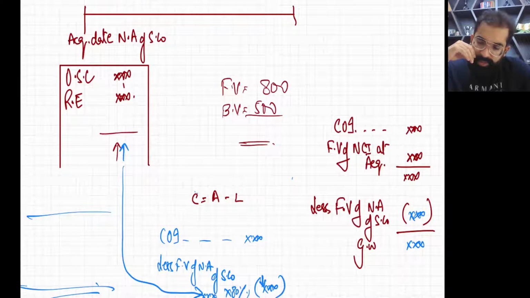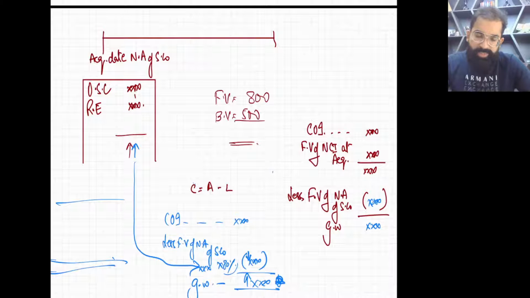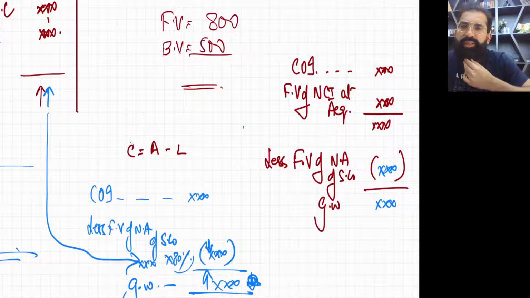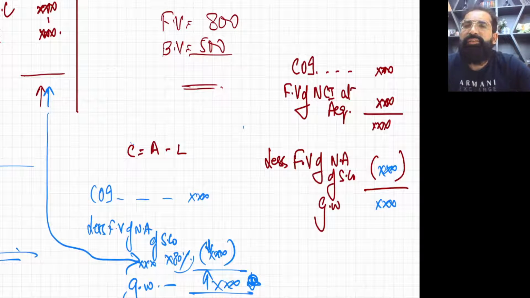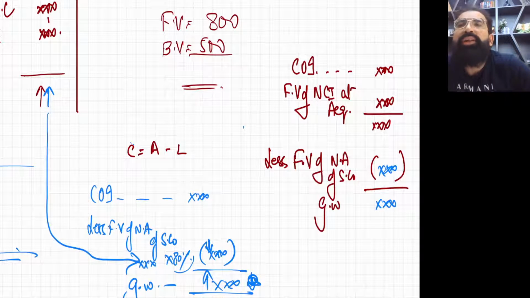Now, the next thing is about fair value adjustment, goodwill and fair value adjustment. Listen, this is the full goodwill method. In the full goodwill method, this is the formula for calculation of goodwill: consideration of investment, add fair value of NCI at acquisition, less fair value of net assets of S company. You will get goodwill.